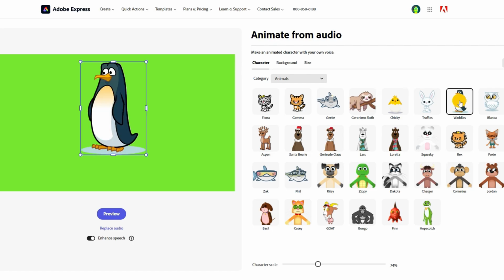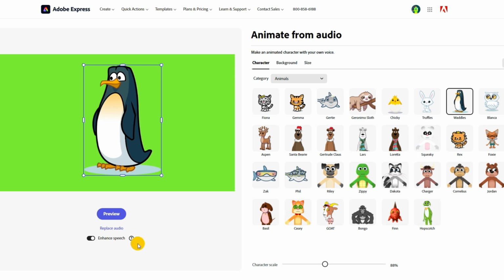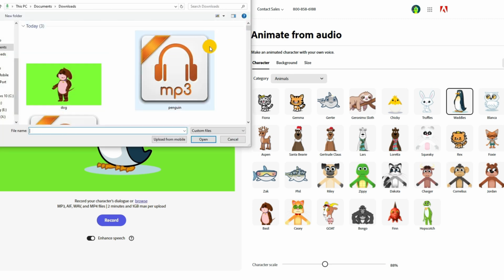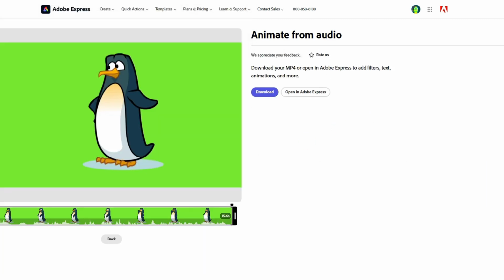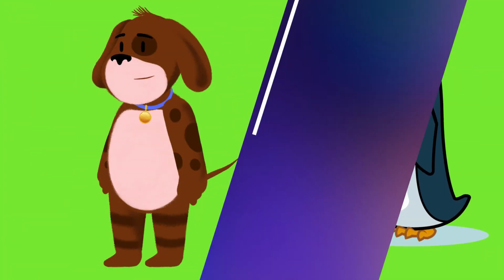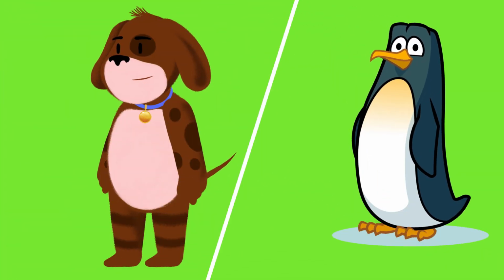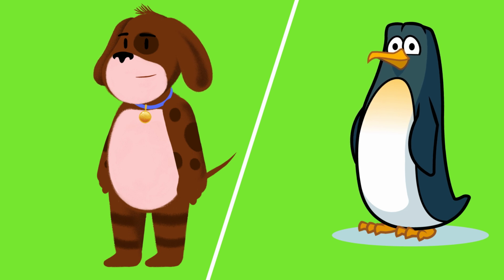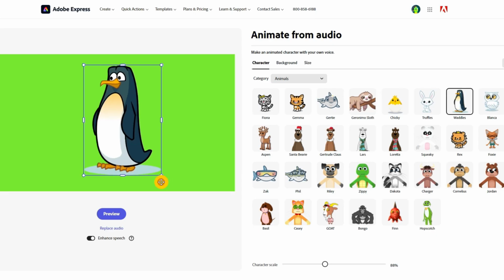In the same way, we'll animate our second character. My second character is a penguin, so I'll select the penguin, adjust the size, and then go to Replace Audio, Browse and select my penguin's voice. Once the animation is ready, we'll download it too. Additionally, we need two files of the dog and penguin in silent mode, where they are still animating, like blinking their eyes. So for this, I'll animate both characters with a silent audio file as well.